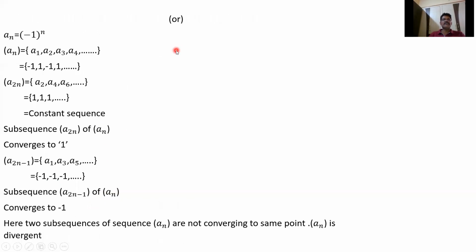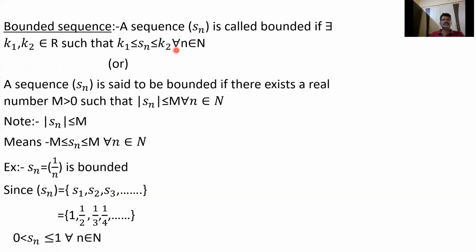What is the definition of a bounded sequence? There exists a real number M greater than 0 such that mod S_n is less than or equal to M. The modulus of every term is less than or equal to some positive number.